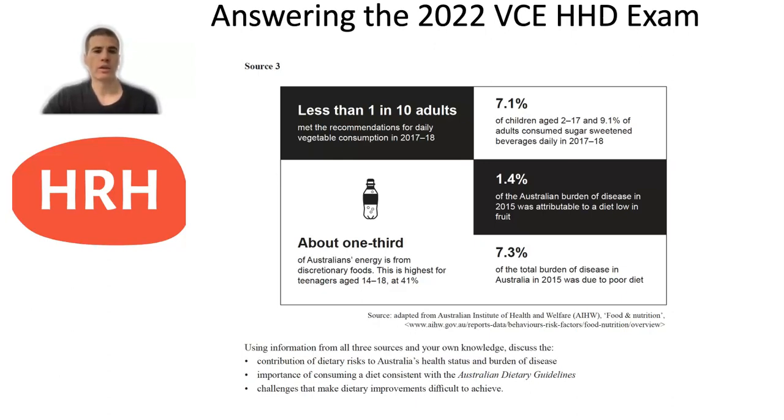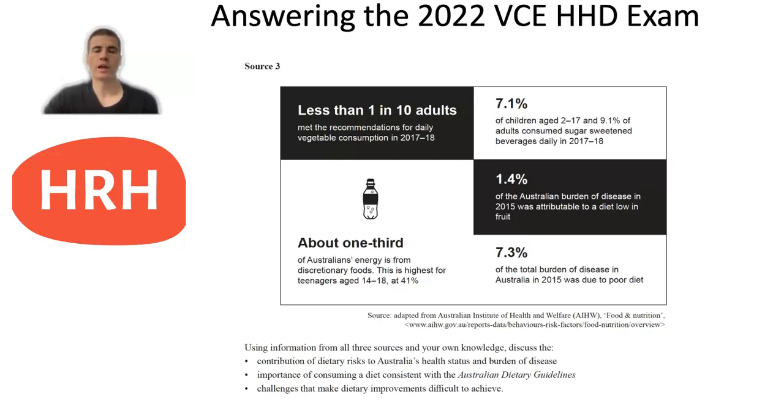The question then asks you to use the information from all three sources and your own knowledge to discuss the contribution of dietary risks to Australia's health status and burden of disease, the importance of consuming a diet consistent with Australian dietary guidelines, and challenges that make dietary improvements difficult to achieve.